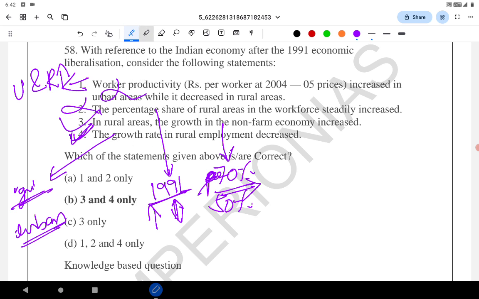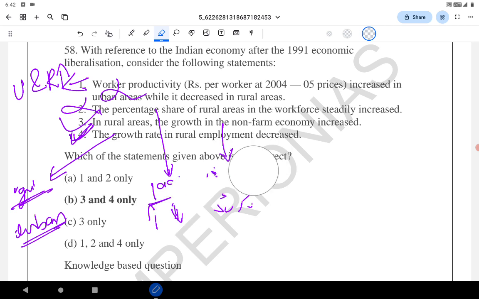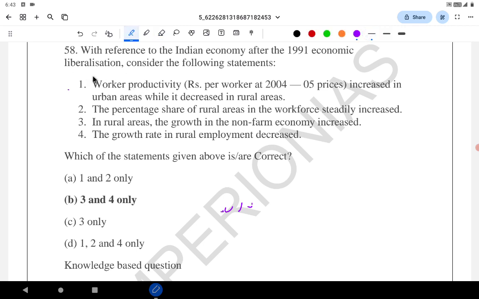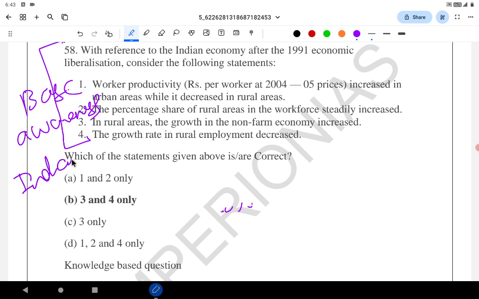Just basic fundamental awareness about the Indian economy will do. You don't have to study to solve this question. Please don't think that I will study and solve this question. No, it is just basic awareness of the Indian economy. You just have to relate the things.